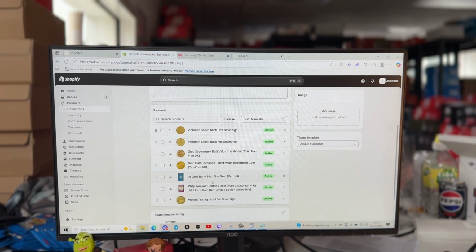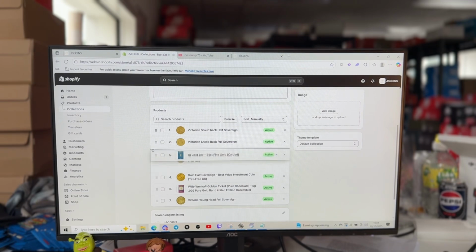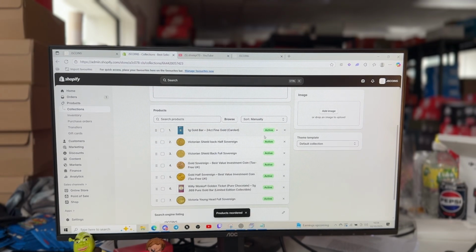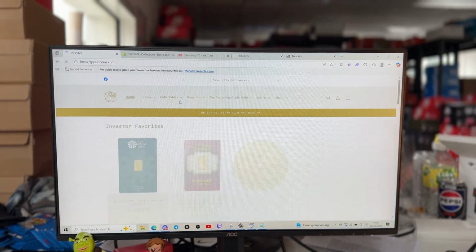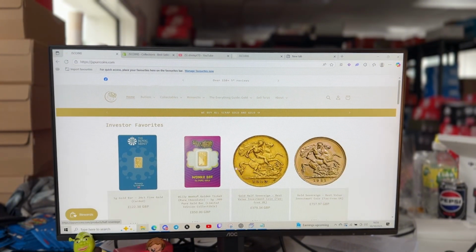You're going to scroll down to the bottom and then you're going to see all the products that you've already preloaded onto the site. I've already luckily loaded the next lot up, so I can just scroll to the top and I've done. Then I'm going to go back on and press Ctrl R, it's going to refresh it, and then bish, look at that. We've got new products on the page, it looks brand new.